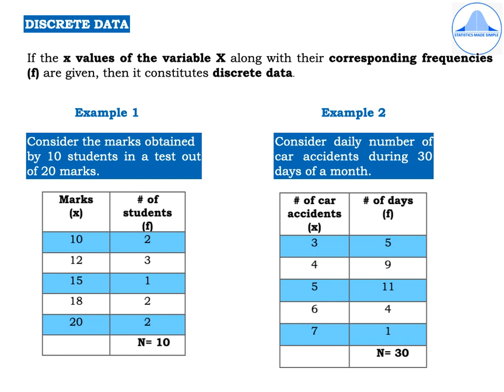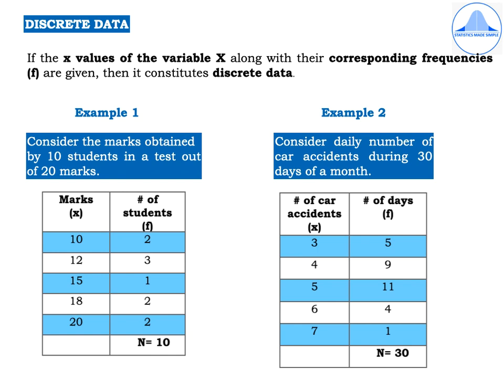So in the first column, if you have the x values, and in the second column, if you have the corresponding frequencies, then it constitutes discrete data. Second example, let's consider the daily number of car accidents during 30 days of a month.